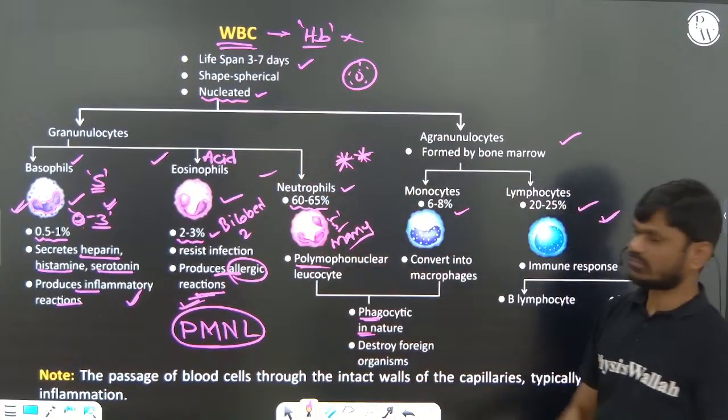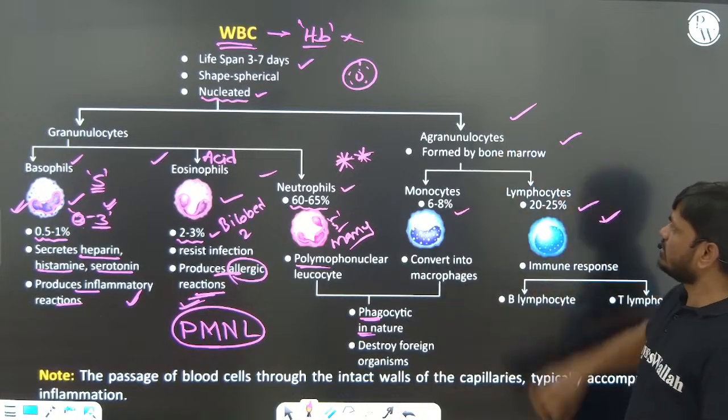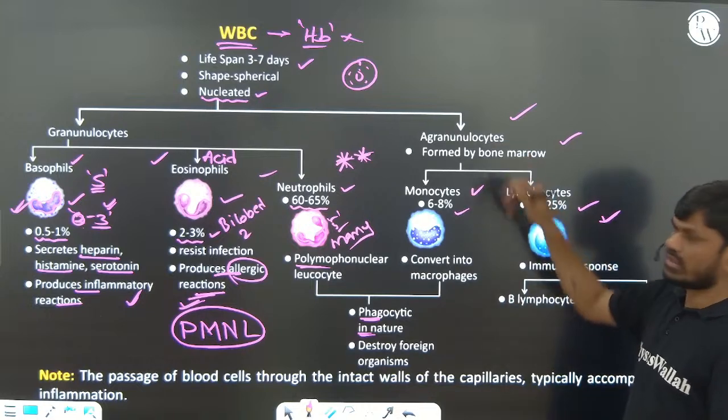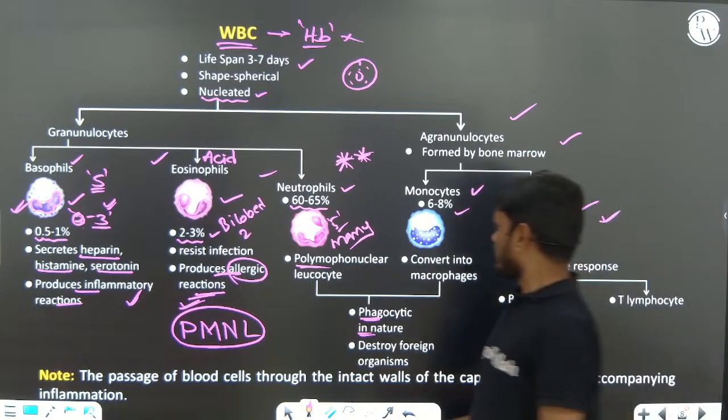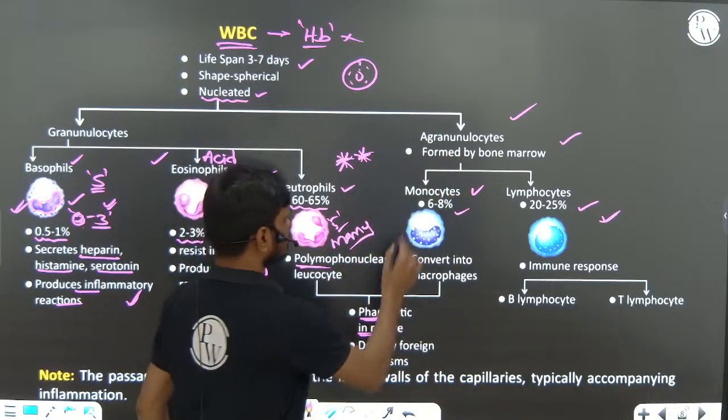Next, the agranulocytes: monocytes and lymphocytes together form the agranulocytes.